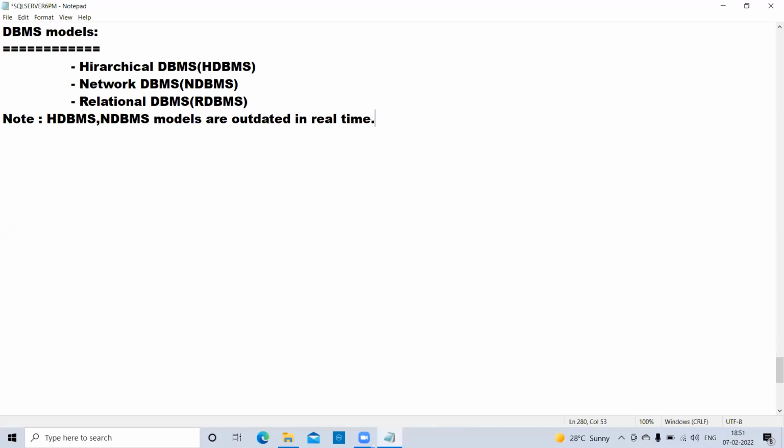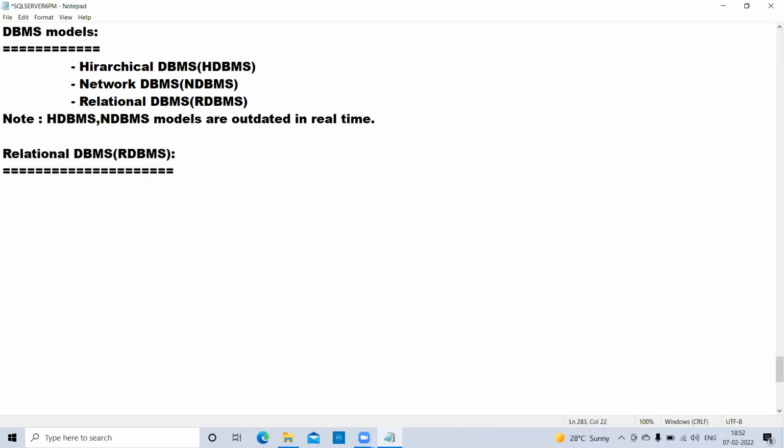That means there is no company or organization in the industry that uses hierarchical and network models. These are already outdated models, nobody uses them, and they are not in the industries all over the world. But we have the most important model, the relational database management system. This is the very popular model in real time.